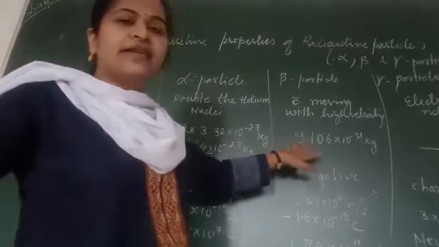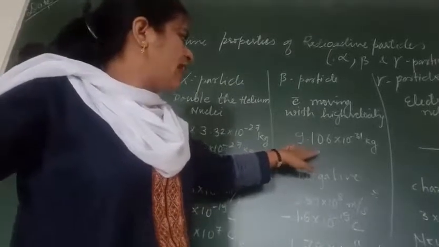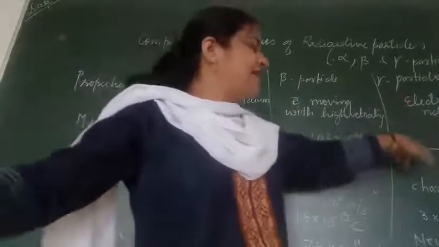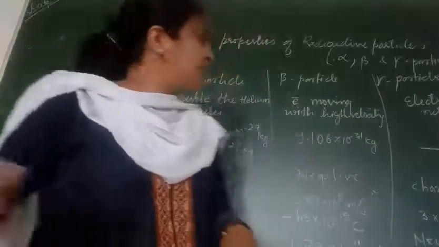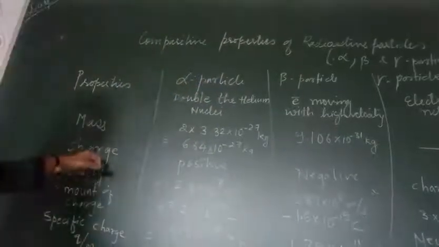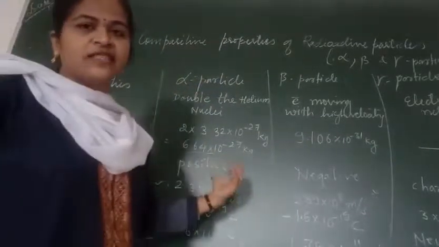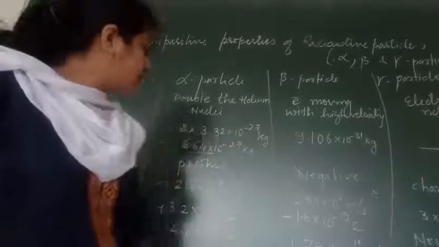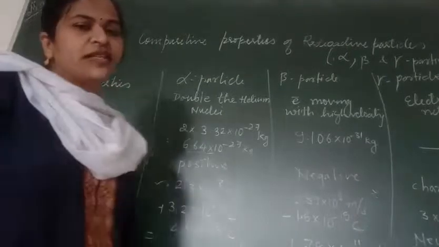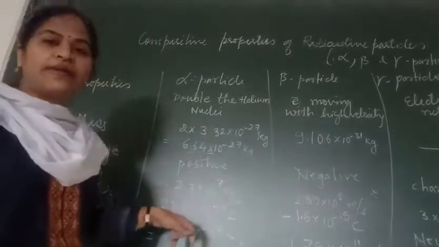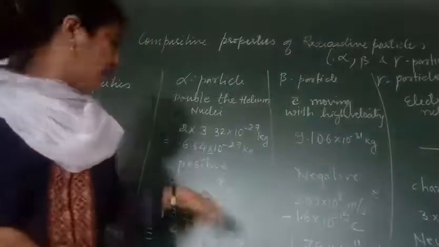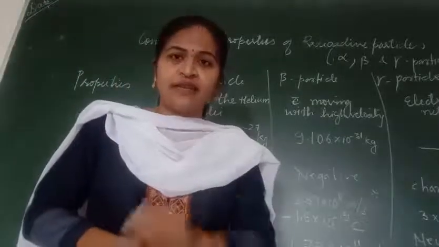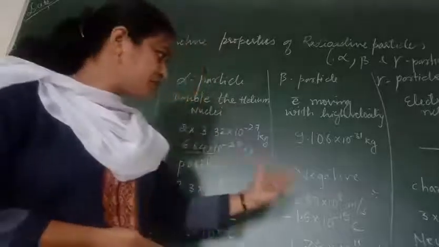Whereas the beta particle has a mass of 9.106 × 10^-31 kg, and the gamma particle doesn't have any mass. The charge shown by the alpha particle is positive, the beta particle negative, and the gamma particle is chargeless. Speaking about the velocity of the alpha particle, it is about 2.3 × 10^7 m/s, because its mass is greater, therefore its velocity will be less.